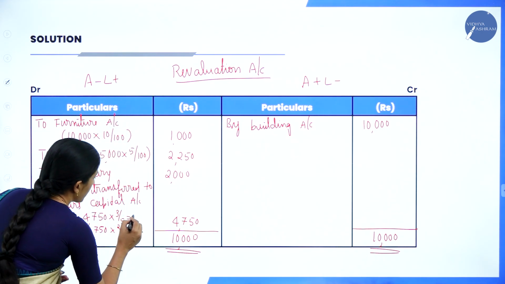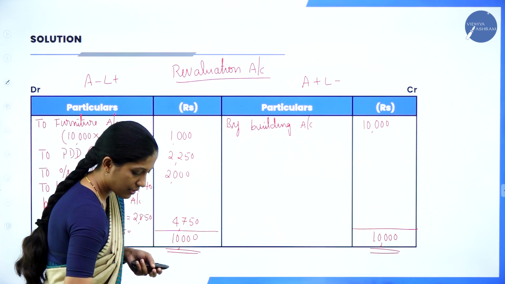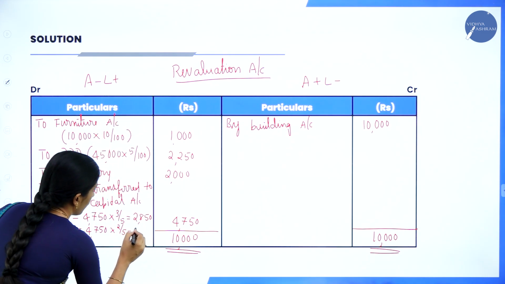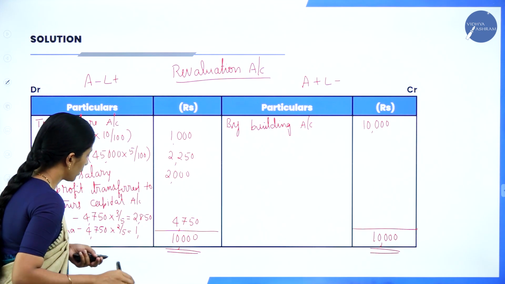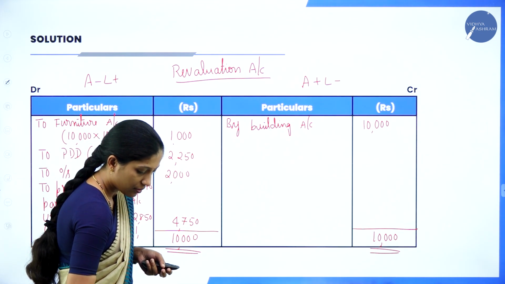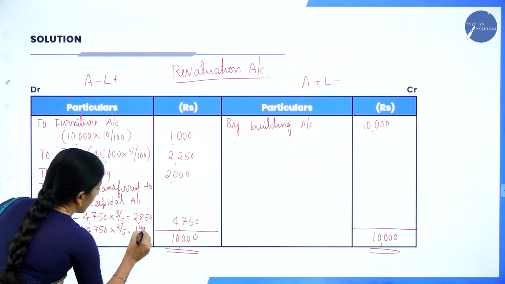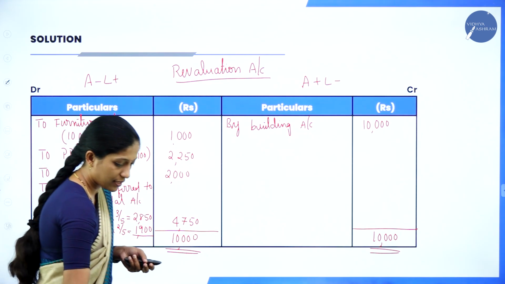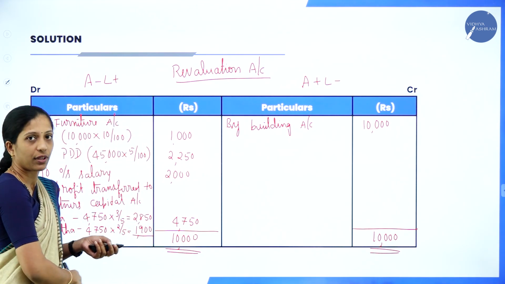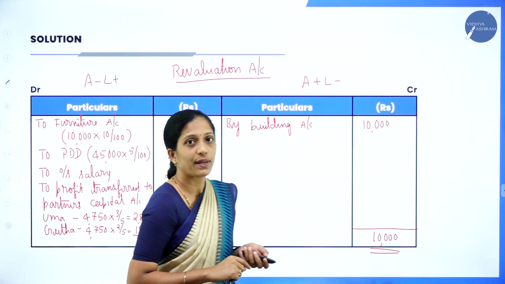So, I'll get 2,850. And here, 4,750 into 2 divided by 5. So, 1,900. If you add 1,900 plus 2,850, you'll get 4,750. So, this is the profit. Hope you are clear about your revaluation account.